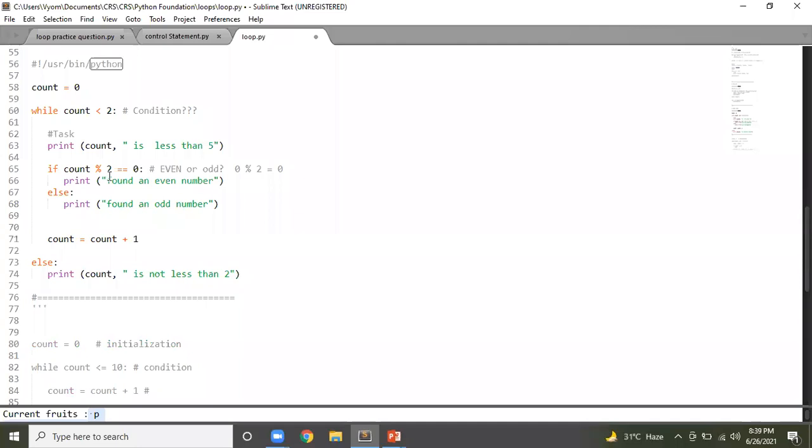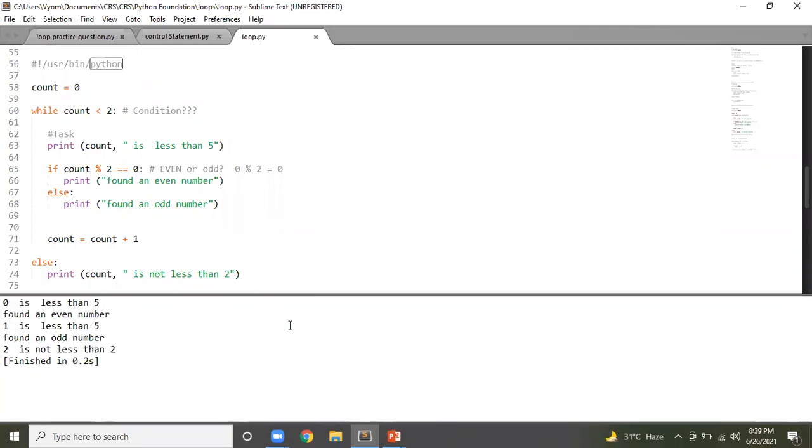Now next, let me run this, then it will be easier for you to understand. So it says 0 is less than 5, even found. Yes, 0 is an even number in this case. Though 0 is not usually considered an even number, in this case it will satisfy this condition. So 1 is less than 5, found an odd number. 2 is less than 2. Why is it saying that? You see why is it saying that 2 is less than 2?